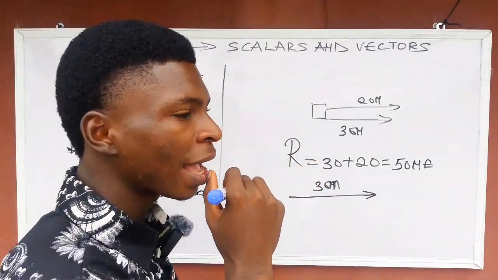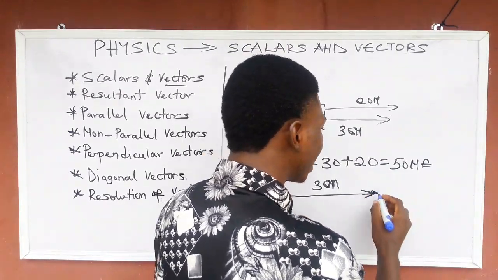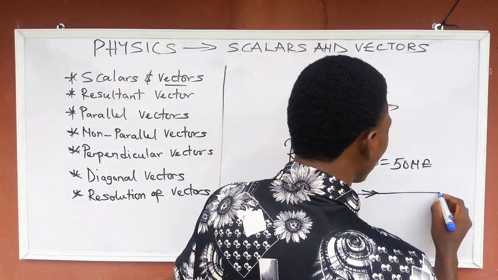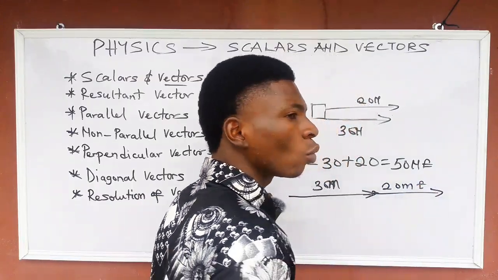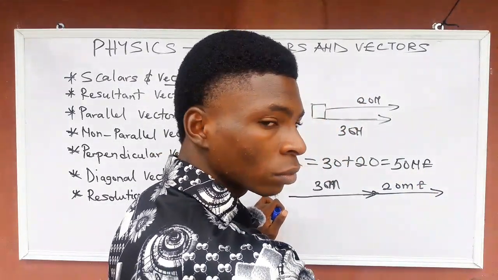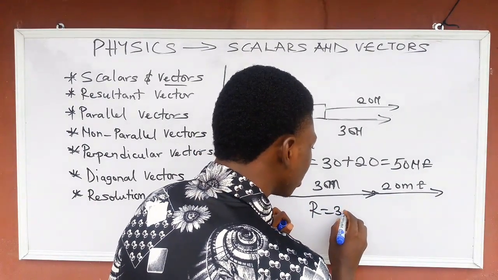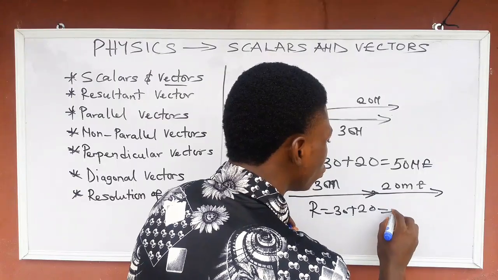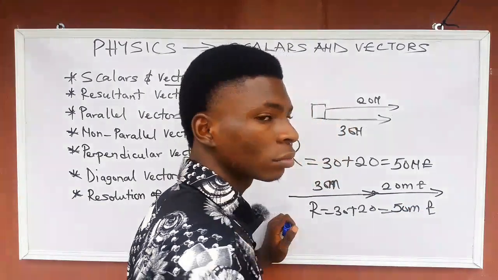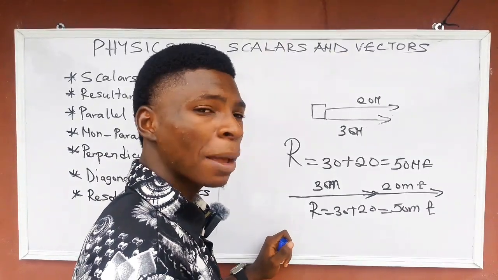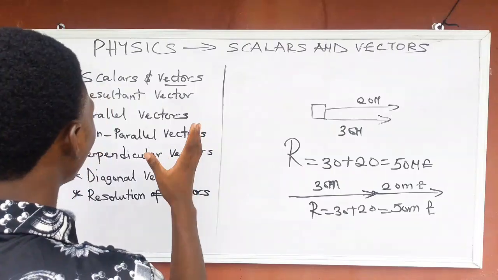You stop here and then you start again and move for 20 meter eastward again. So the resultant will be the addition of the displacements. The resultant will be 30 plus 20, which is equal to 50 meter eastward. I hope you are getting my point. So that is for parallel vectors.